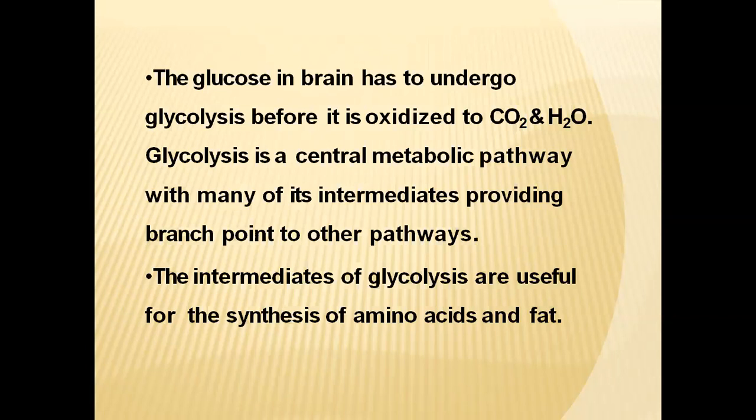So even though glycolysis is a catabolic pathway, the intermediates formed in this pathway are useful in some other anabolic pathway. That's why we cannot completely name this pathway a catabolic pathway. So almost all the pathways are considered amphibolic pathways.